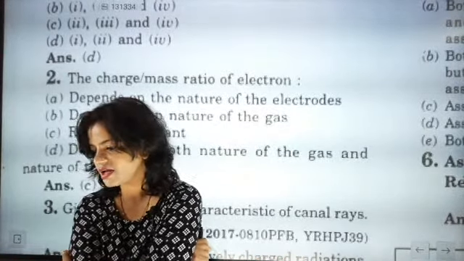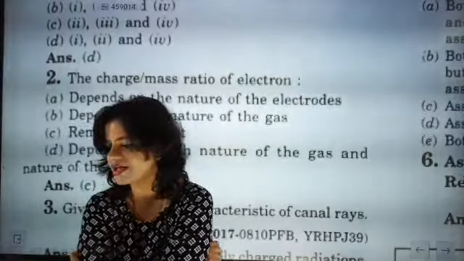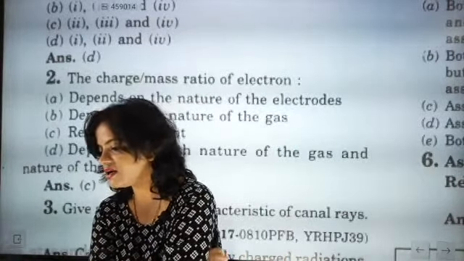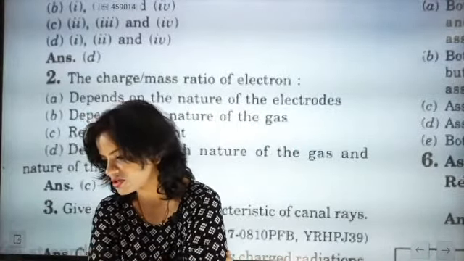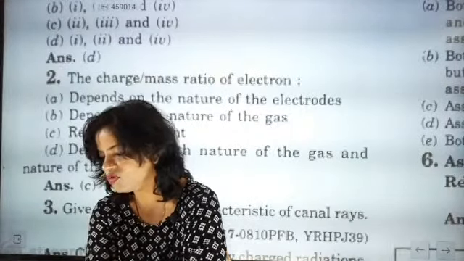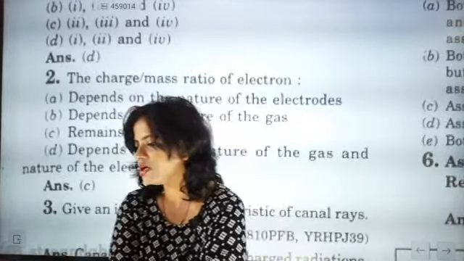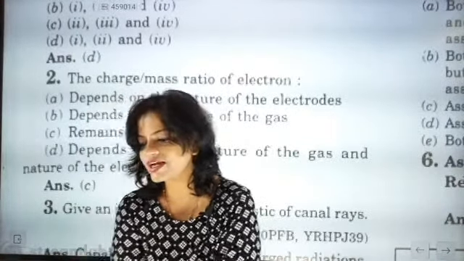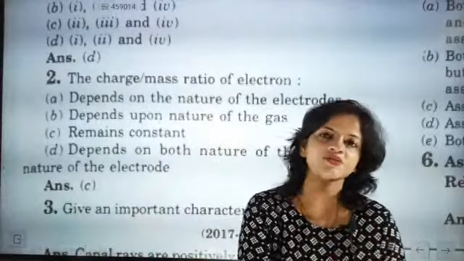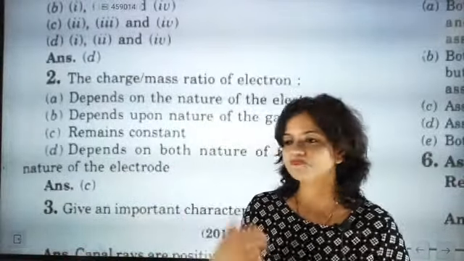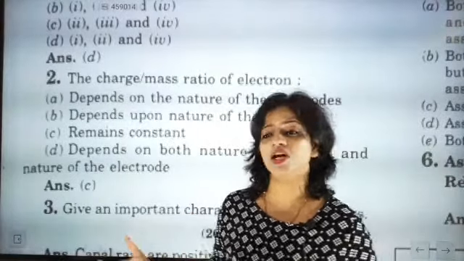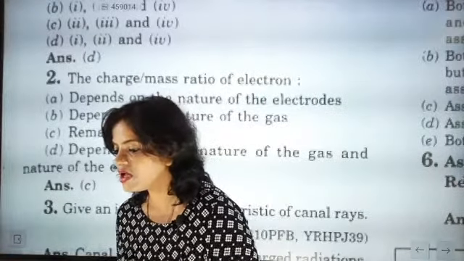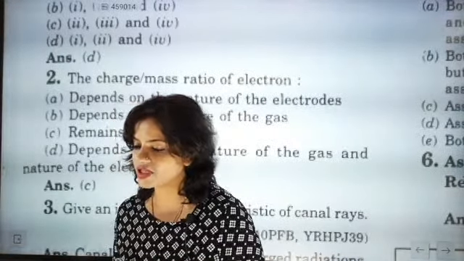Madhav, canal rays, yes, very good. It is exactly coming from anode. Absolutely correct, Madhav. Next, canal rays are positively charged radiations; due to positive charge they move in straight line. Correct, Madhav, that is the second point. Next, due to positively charged subatomic particles, that's why we have given canal rays the positive charge name, and that is proton. And cathode rays are negatively charged subatomic particles. They depend upon nature of the gas kept in the tube.